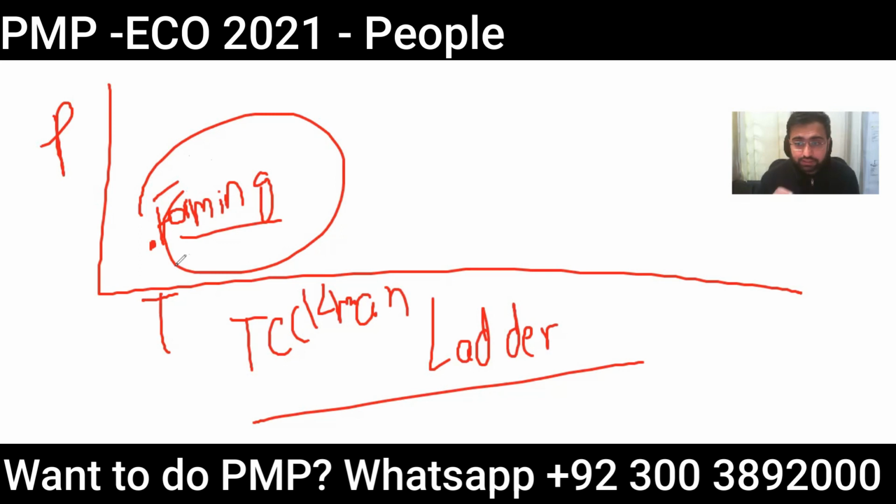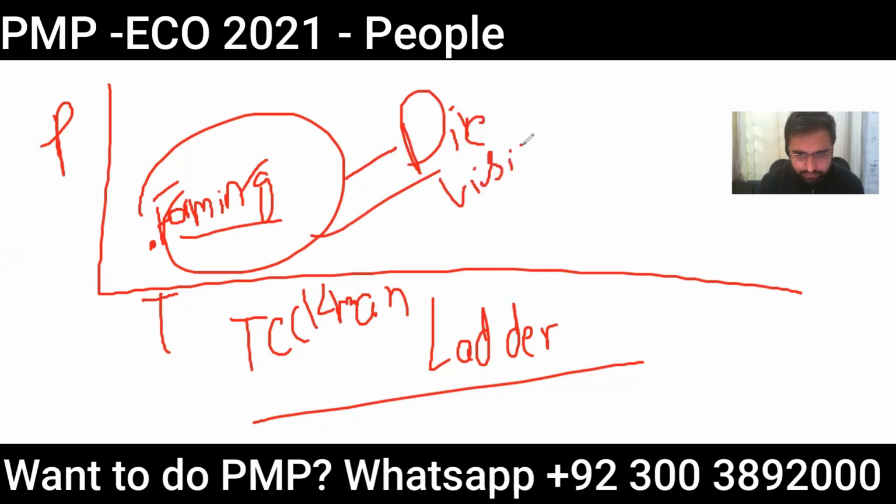Now the important thing you must know here is the role of the project manager. In the forming stage, the team is new, so the role of the project manager is very important. What is the role of the project manager here? He is giving direction. He's setting the vision for the project, what is expected from them and how all these things are aligned in the bigger picture. All the vision will be set at this point. This is one of the most important phases because here the role of the project manager is to give direction.